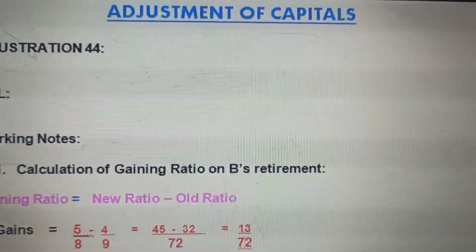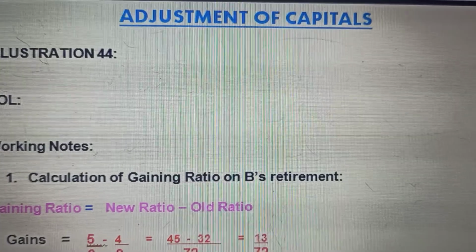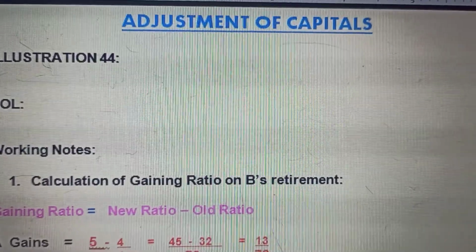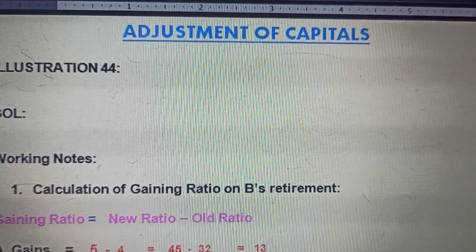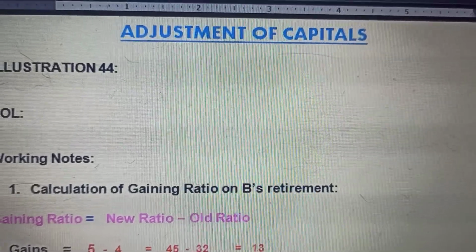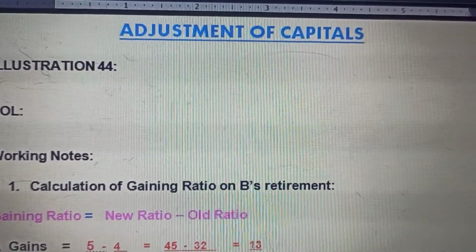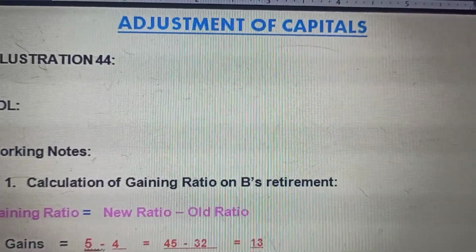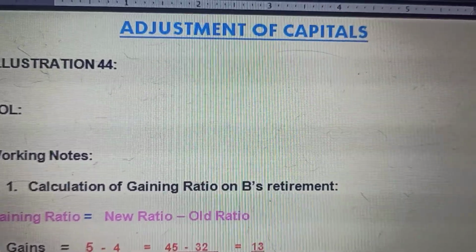We reach today retirement of a partner. We reach today the next topic, the next type of question is adjustment of capitals. Now, girls, at the time of retirement of a partner, the first thing that we discussed was calculation of the gaining ratio and the new ratio at the time of retirement of a partner.